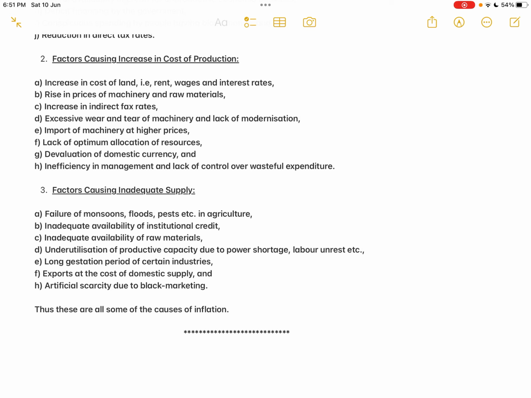Okay. And then point E, long gestation period of certain industry, which I already explained to you, the meaning of long gestation period. So most of the industries, especially the heavy industries, the time gap is too much. The investment is huge, but then it will take a long period of time for the commodity to reach the market.